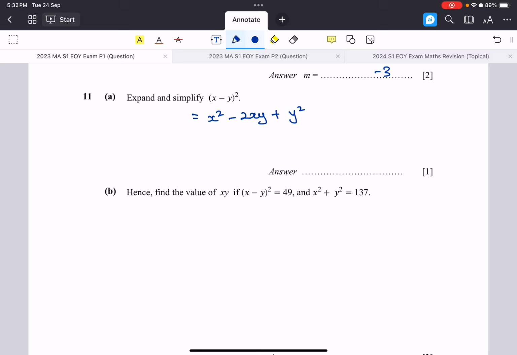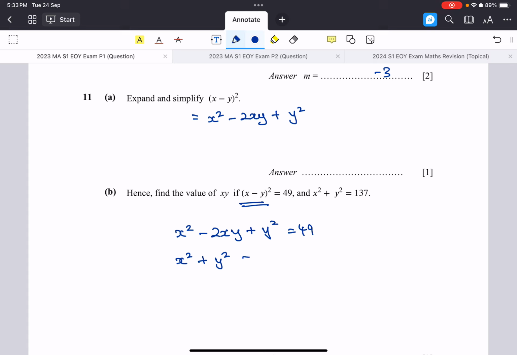So hence find the value of xy if this value is 49. Now we already expanded this, so x squared minus 2xy plus y squared equals 49. So x squared plus y squared minus 2xy equals 49.